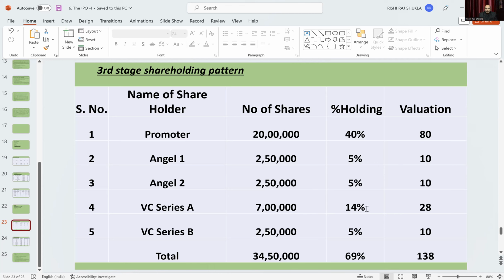This Series 1 amount, earlier 7 crore, has now increased to 28 crore, 4 times again. A total of 138 crore valuation is already distributed. So issued shareholding is 69%, and even now 31% is balance with the company.